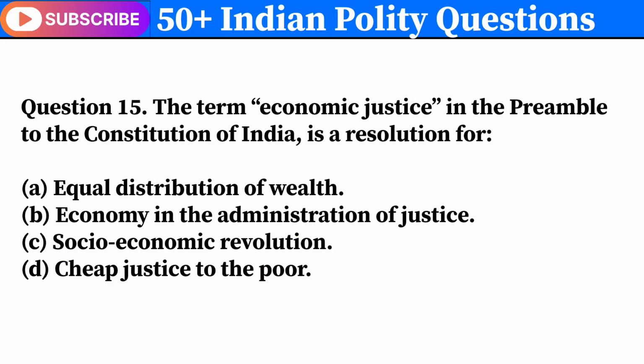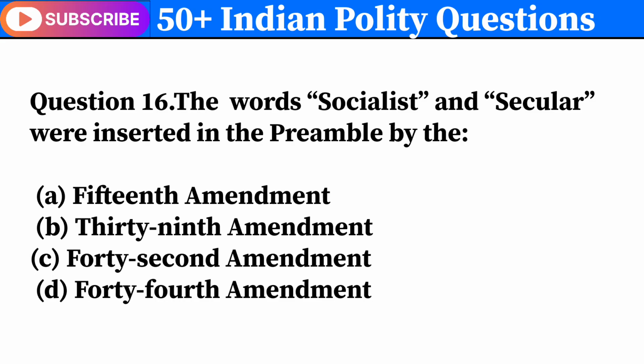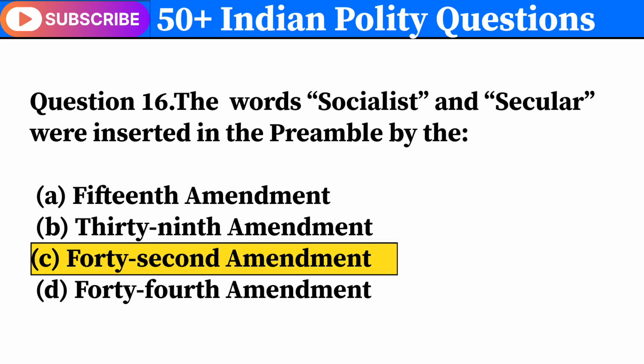Question 15. The term, economic justice, in the preamble to the Constitution of India, is a resolution for. Correct answer, A. Equal distribution of wealth. Question 16. The words, socialist and secular, were inserted in the preamble by the. Correct answer is C. 42nd Amendment.